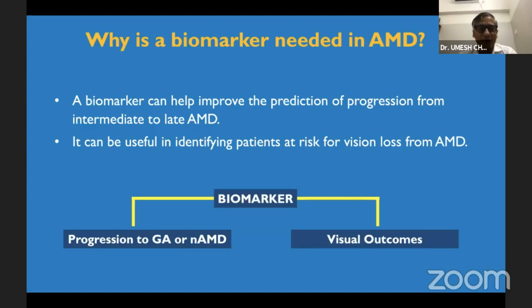Second, when it manifests, we need to also predict the visual outcomes. So at the beginning of the treatment itself, if we look at a few of the clinical markers that can prognosticate the disease or inform the patient about the disease progress, that helps in a big way in managing the patient.